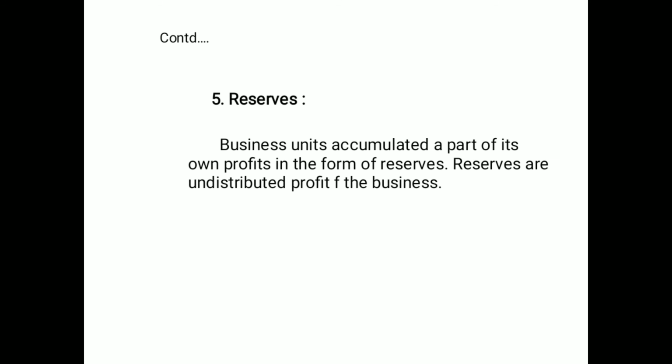Next one, reserves. Business units accumulate a part of their own profits in the form of reserves. Reserves are undistributed profit of the businessman.